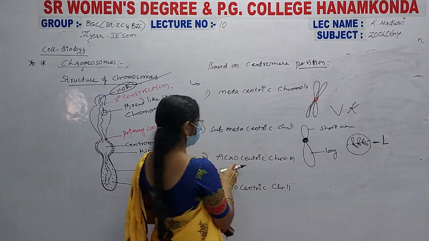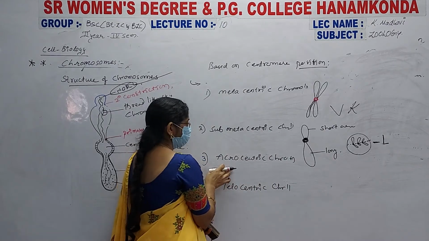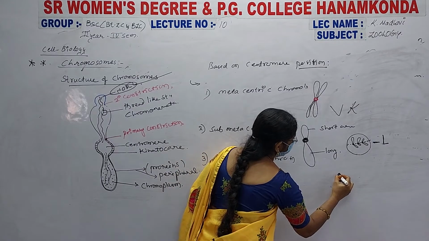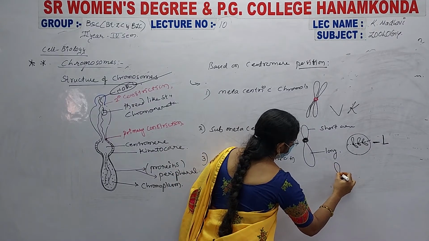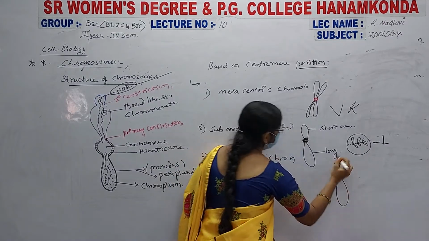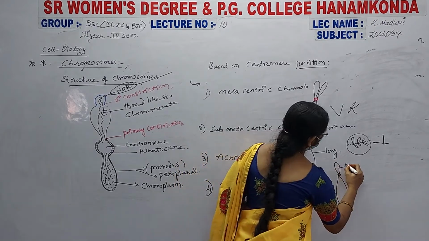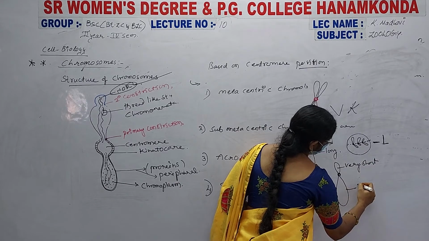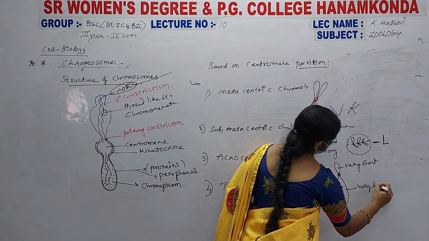And next, the acrocentric chromosome. In this acrocentric chromosome, one side of the chromosome is very short and the other side is very long.